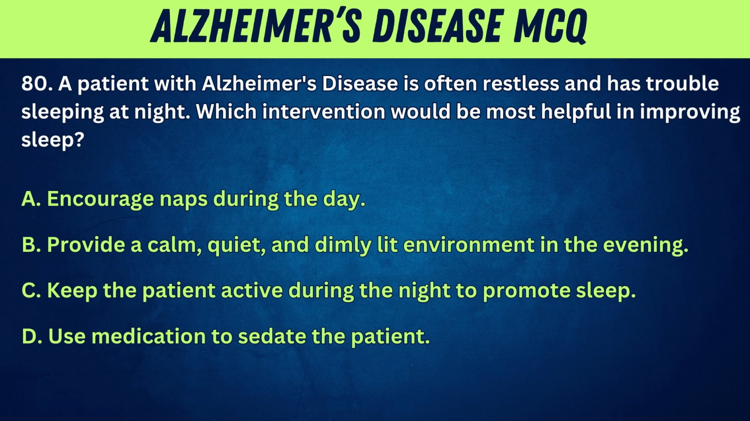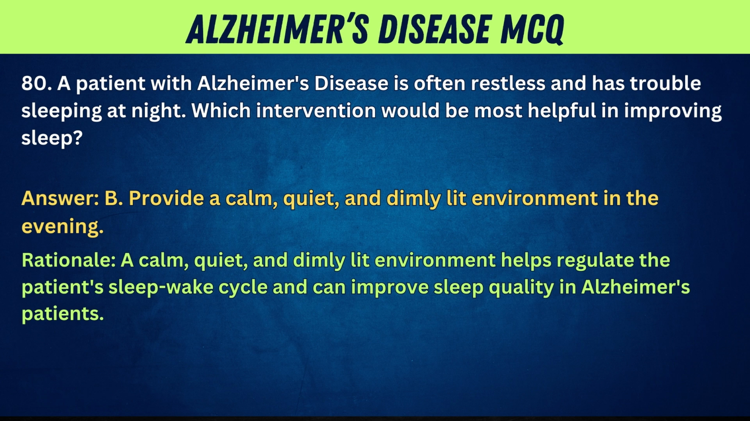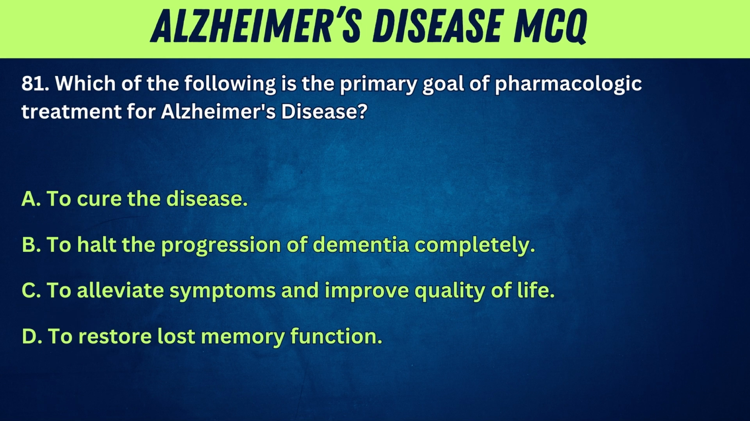80. A patient with Alzheimer's disease is often restless and has trouble sleeping at night. Which intervention would be most helpful in improving sleep? A. Encourage naps during the day. B. Provide a calm, quiet, and dimly lit environment in the evening. C. Keep the patient active during the night to promote sleep. D. Use medication to sedate the patient. Answer: B. To provide a calm, quiet, and dimly lit environment in the evening. Rationale: a calm, quiet, and dimly lit environment helps regulate the patient's sleep-wake cycle and can improve sleep quality in Alzheimer's patients.